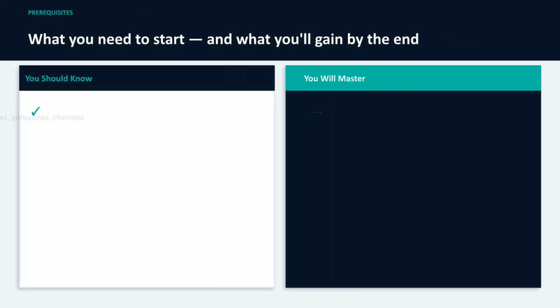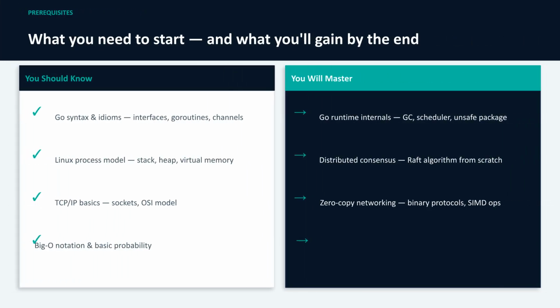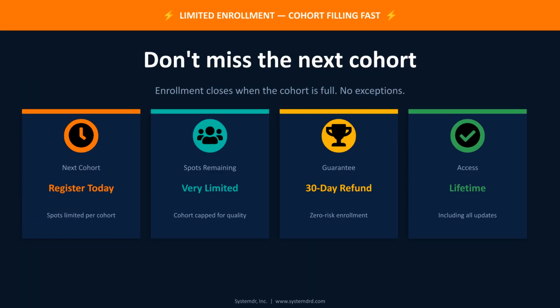To start, you should know Go syntax, Linux process models, TCP/IP basics, and Big O notation. By the end, you will master Go runtime internals, distributed consensus with Raft, zero-copy networking, and production SRE practices, including chaos engineering and observability.